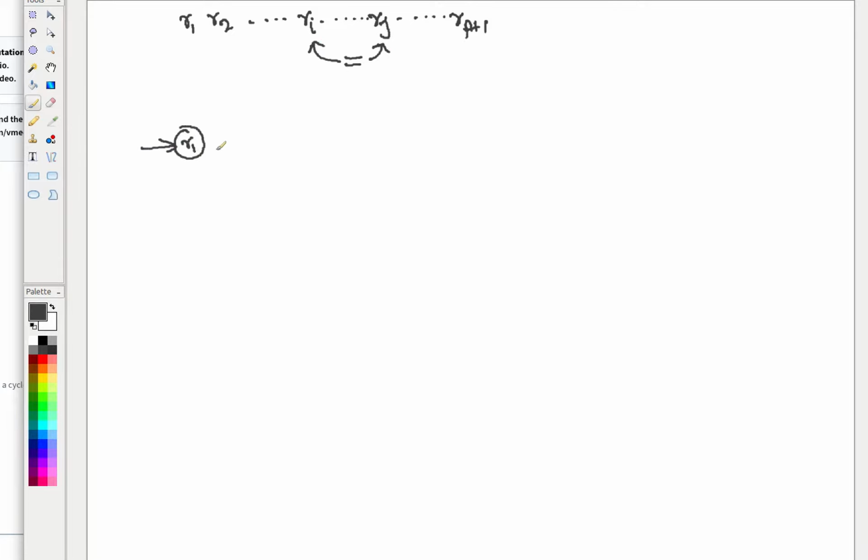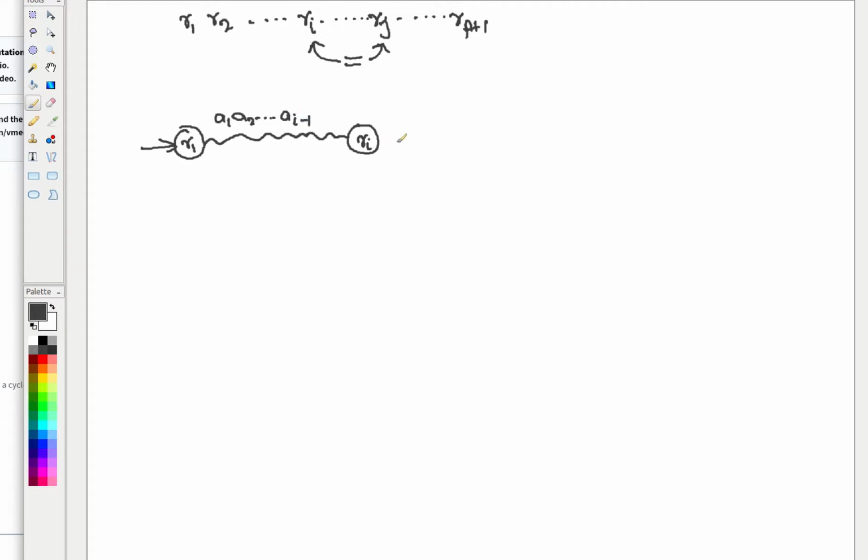So let's say this is my R1, and by consuming some substrings you are able to reach this Ri. What have you processed up to this point? You have processed A1, A2 up to Ai minus 1, correct?